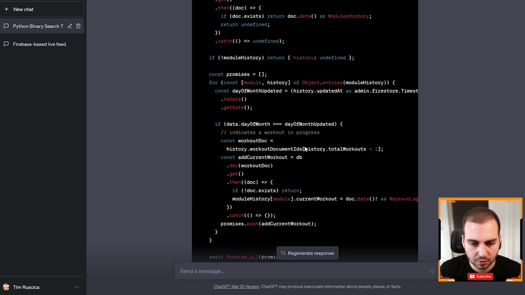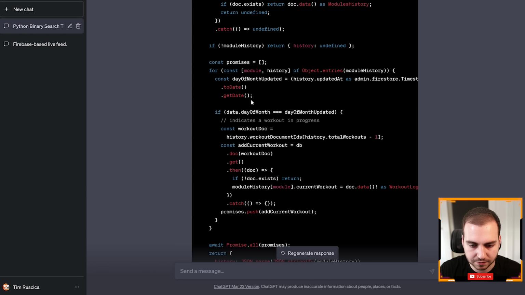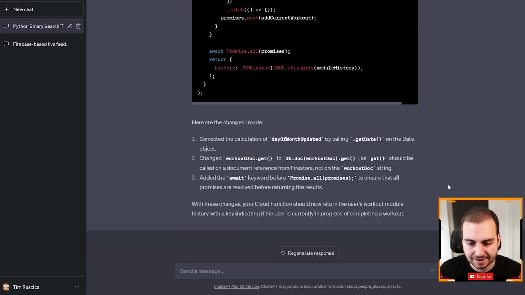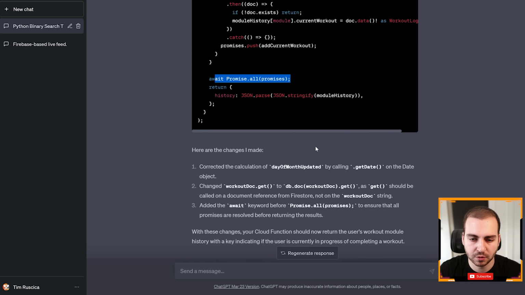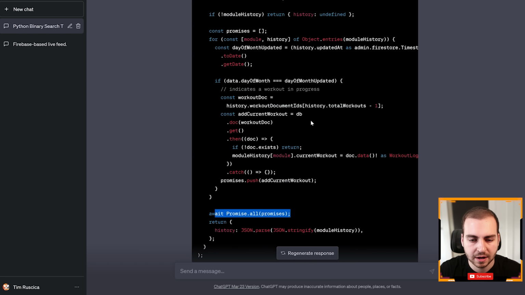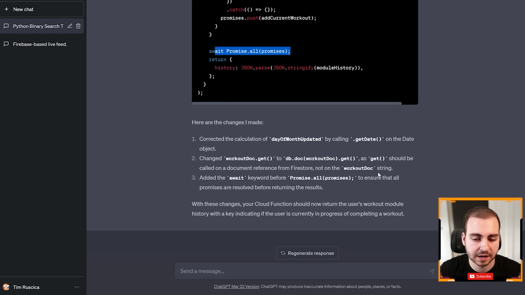but it did fix the 2 ones that I was talking about, where here it now added, if I can find it, this getDate, which is required to actually get the day of the month, and then it added the await keyword for the Promise.all. Now I know that this was fairly straightforward, but there still is quite a bit of code here, and it's not super trivial, and it was able to find those bugs.